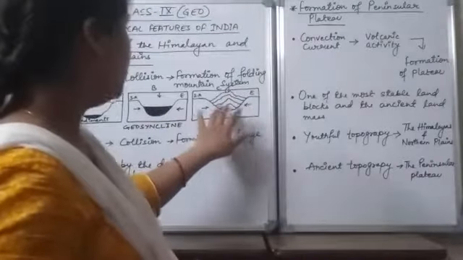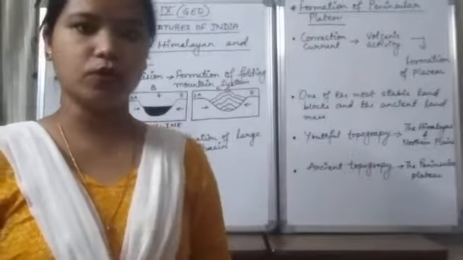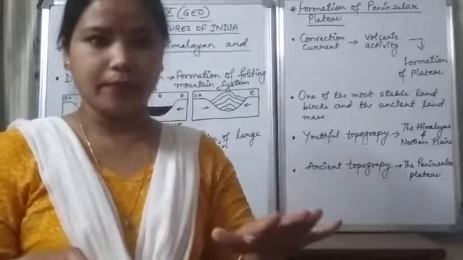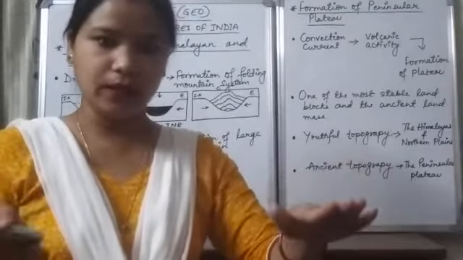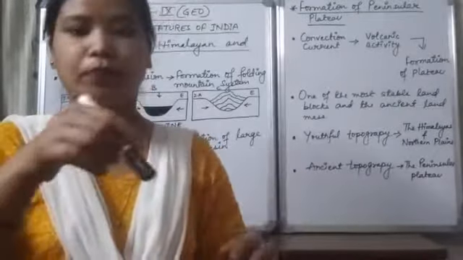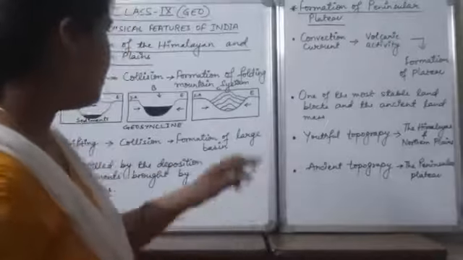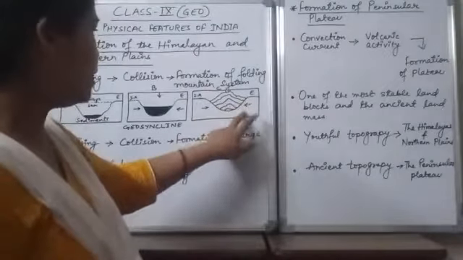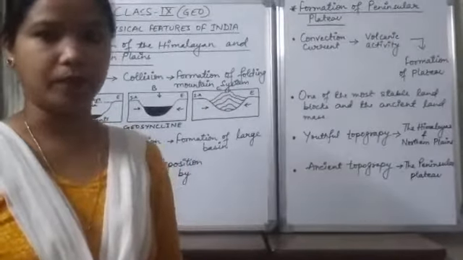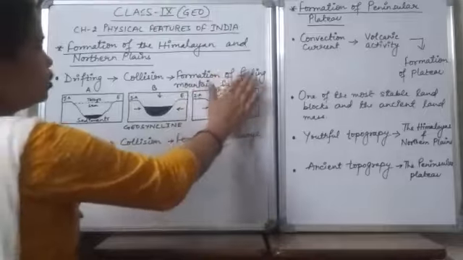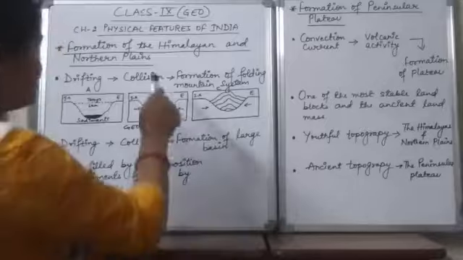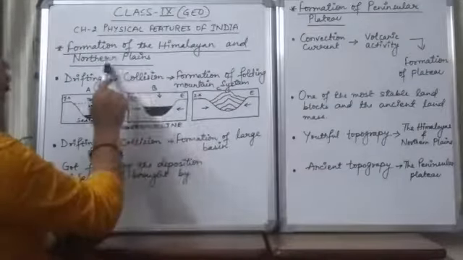Now you can do an experiment at your home also. Put a plain cloth over the table, and then put both hands over that cloth and start moving your hands toward each other. You will find that the cloth starts folding. In the same manner the fold mountain was created because of the sediments deposited by the Tethys Sea in the geosyncline. So in this manner the folding mountain system was created in the northern part of our country. Next we'll be talking about the formation of the northern plains.